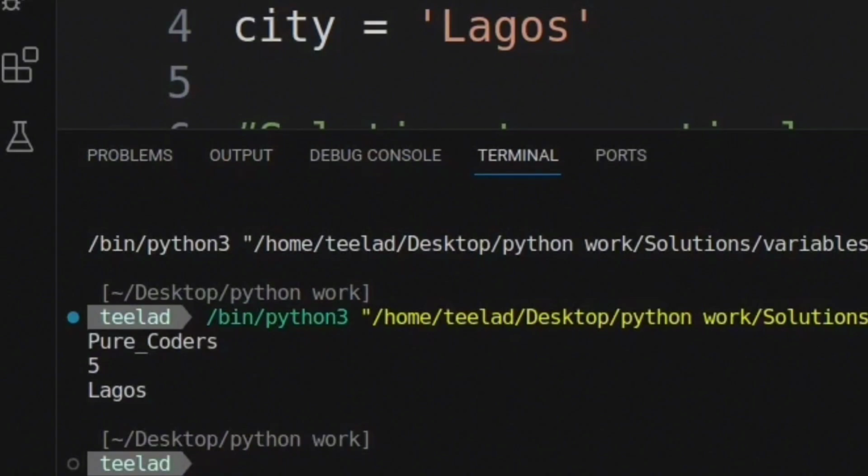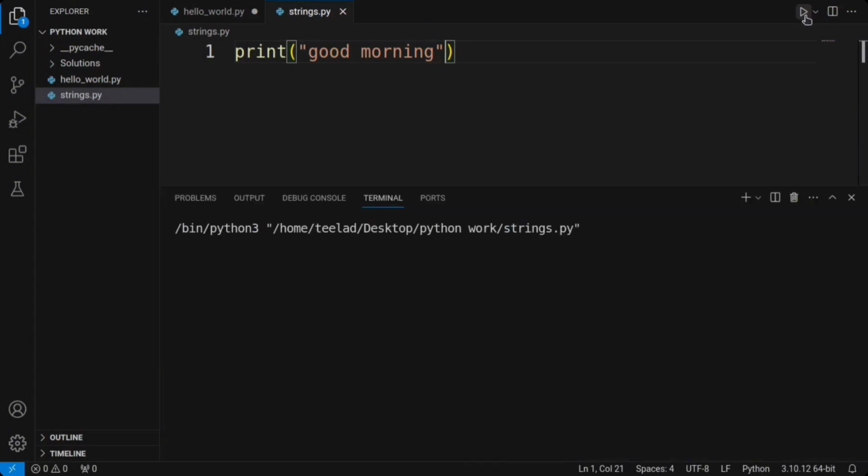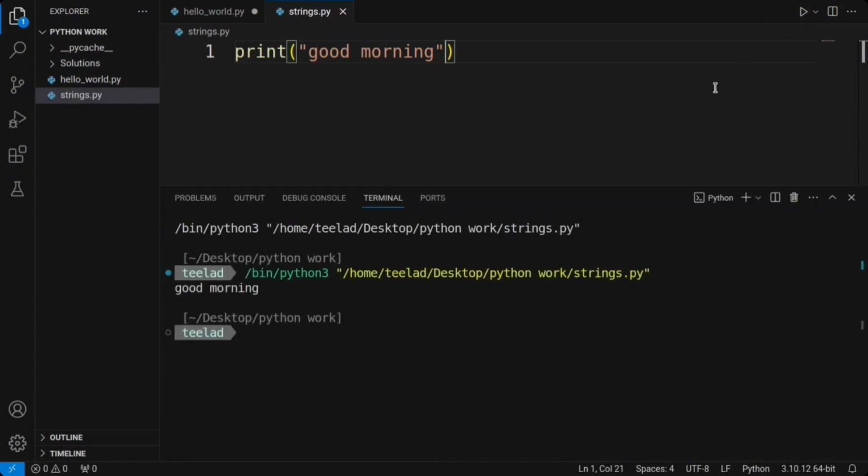Let's move back to strings. Let's dive into some practical work, so get ready to roll up your sleeves and code along with me. First things first, let's start by spreading some positive vibes with a simple good morning message. We are going to use the print function to display this message on the screen. Easy peasy, right? But hey, why stop there?